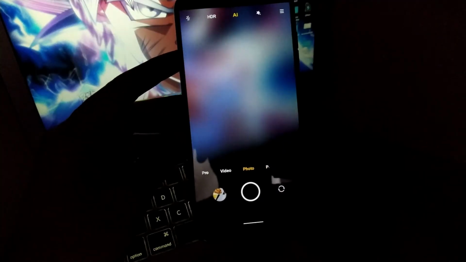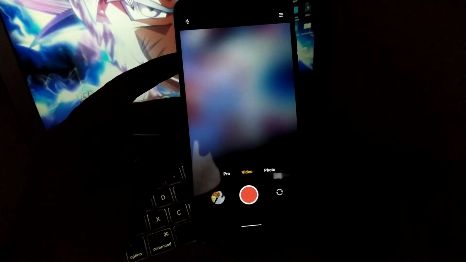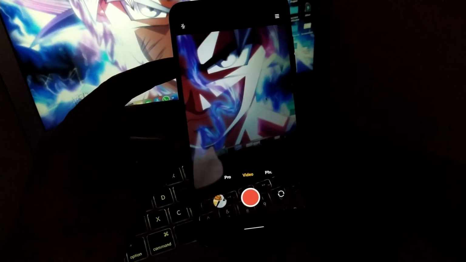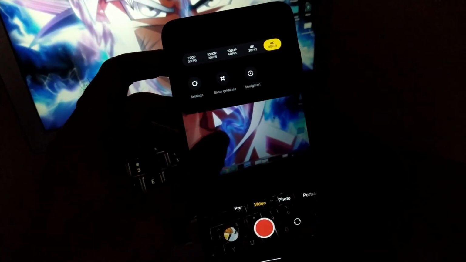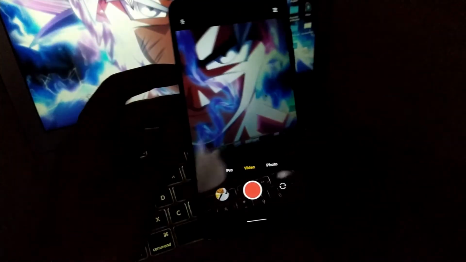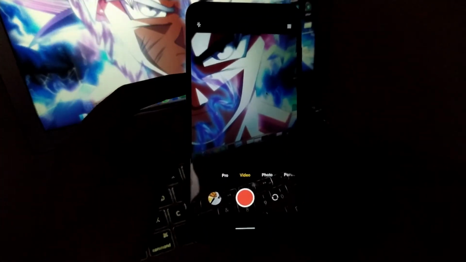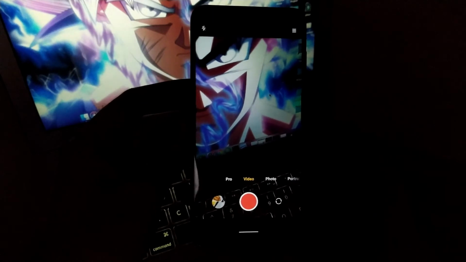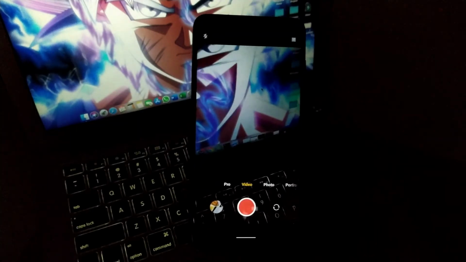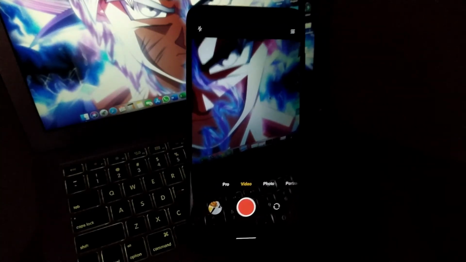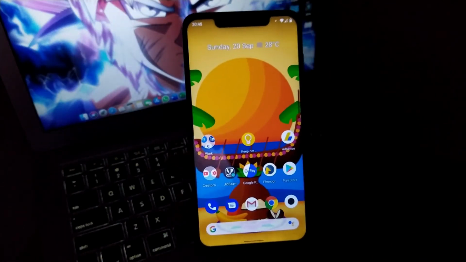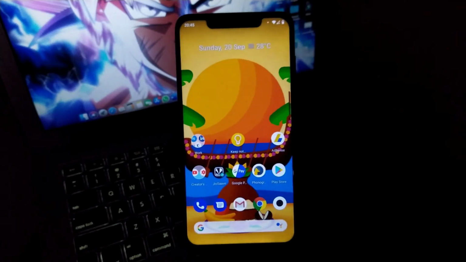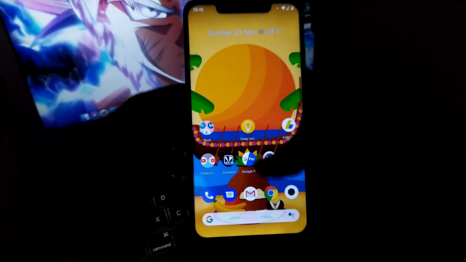You just have to download the ANX camera zip. I will link the zip in the description box below, and you just have to flash it just like you flash any other normal zip like ROM or kernel via TWRP. And yes, you are good to go. This camera is pretty good in terms of professional photography and also in terms of video shooting, as it supports 4K 60 FPS, and all the features in this camera work pretty good.